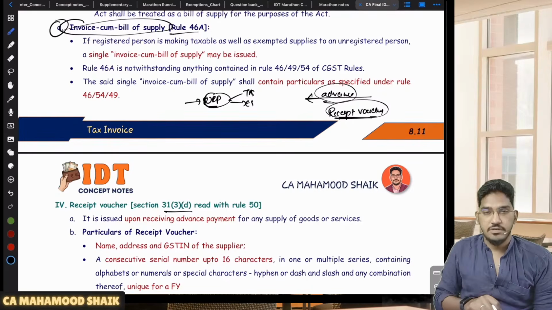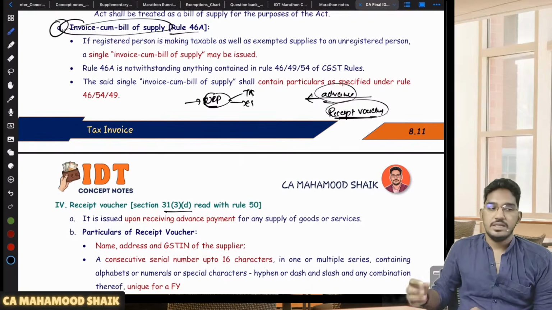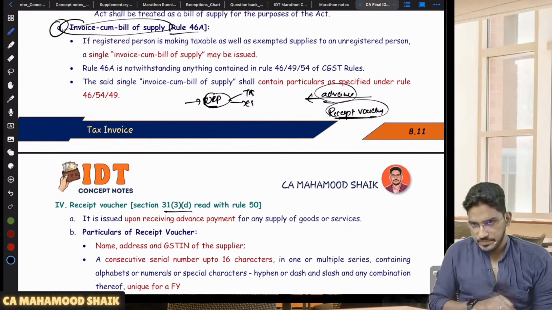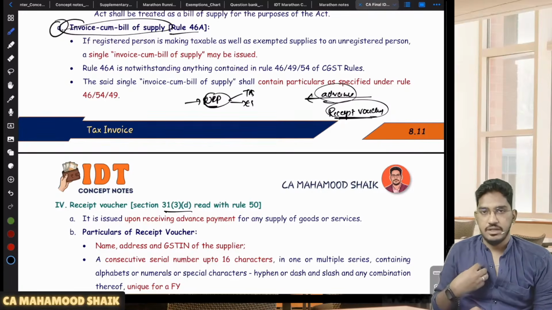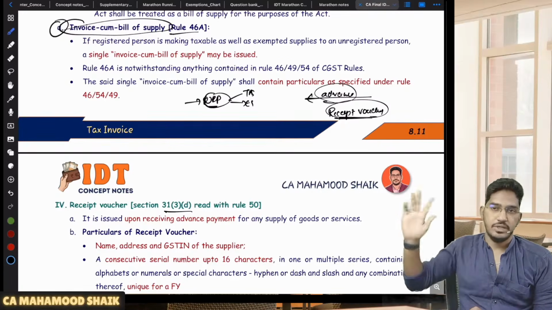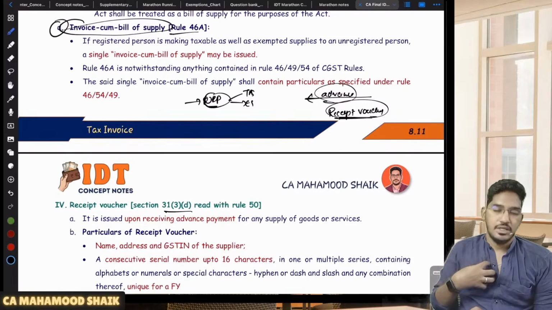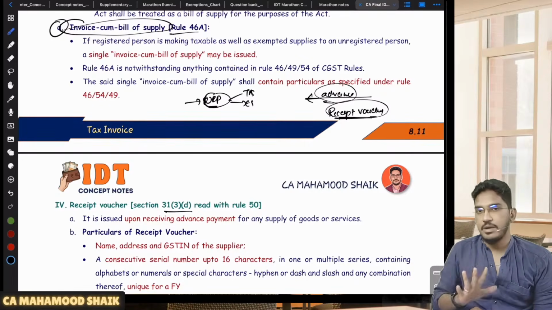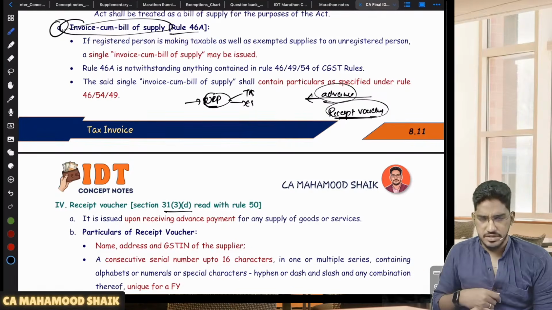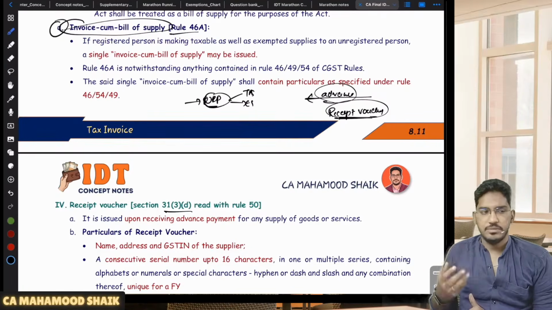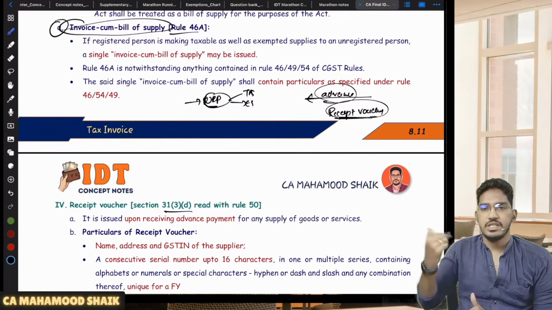Now, whenever you have collected advance, after that two things can happen. Against the advance, whatever you have collected, you will make a supply. If you make a supply, you will give tax invoice. In some circumstances, you collected advance, but because of some reason, the supply did not take place. In that case, what will you do?